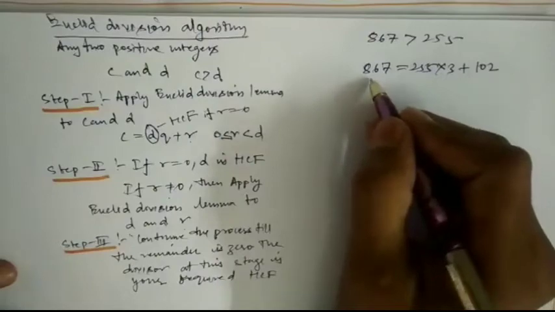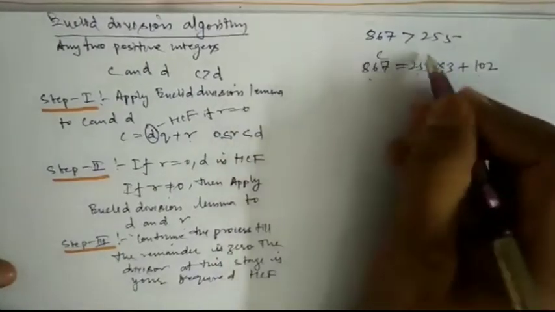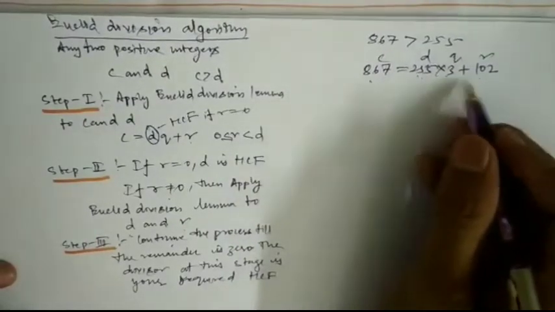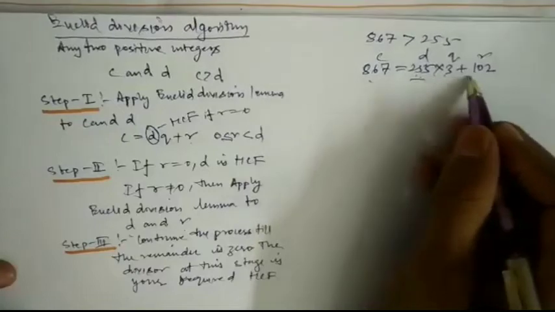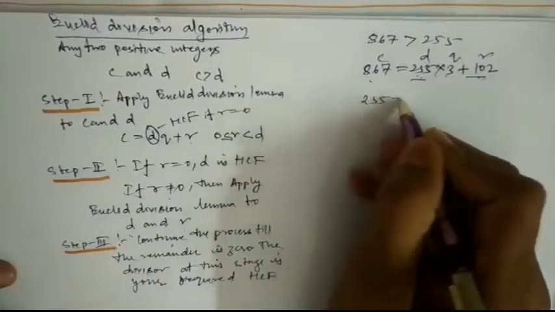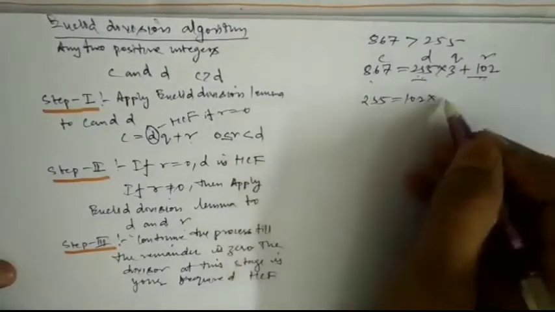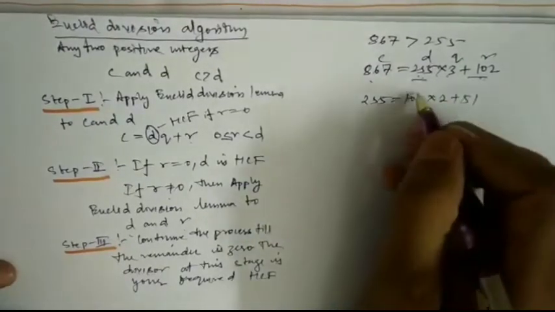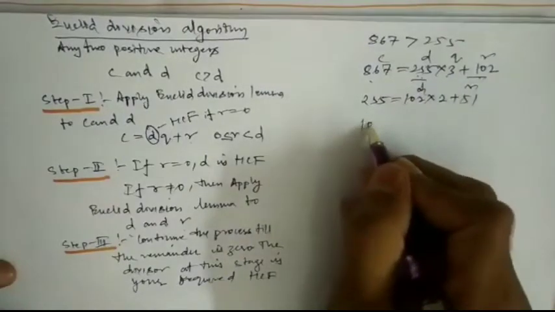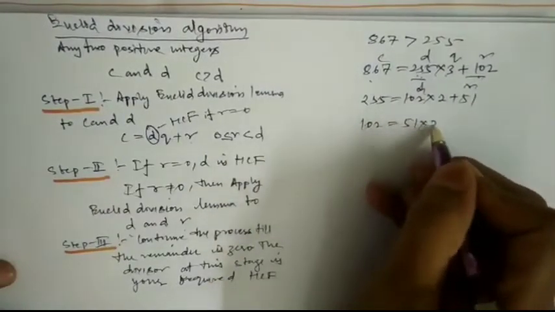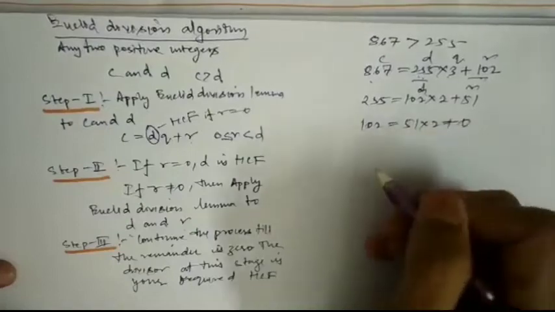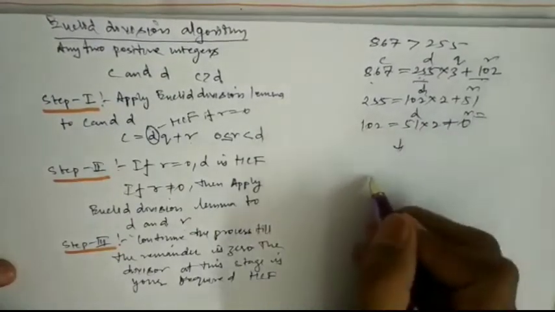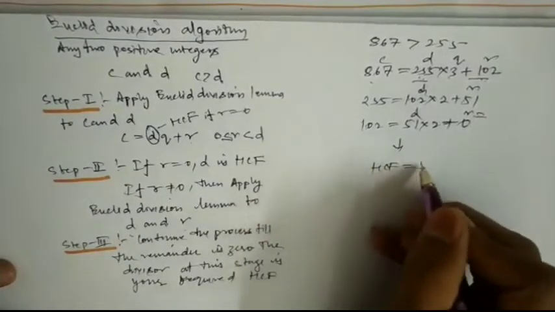This is C is equal to DQ plus R. Again R is not equal to 0, so apply Euclid division lemma again to D and R. 255 equals 102 into 2, which is 204, plus 51. Then again D and R: 102 equals 51 into 2 plus 0. So R is equal to 0, and this is your HCF.